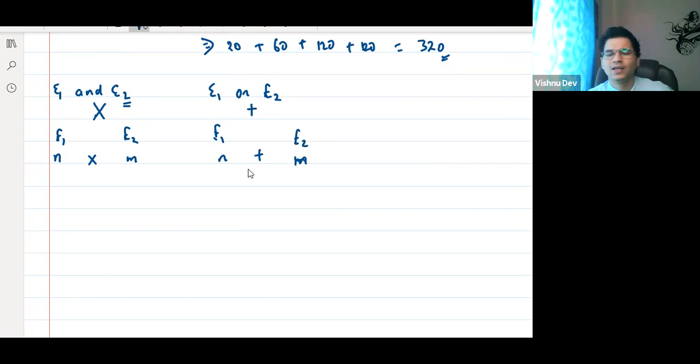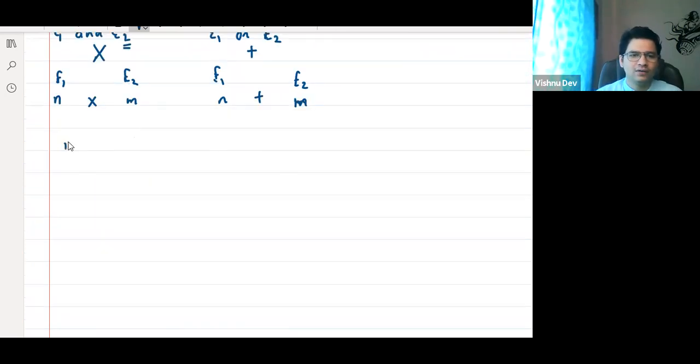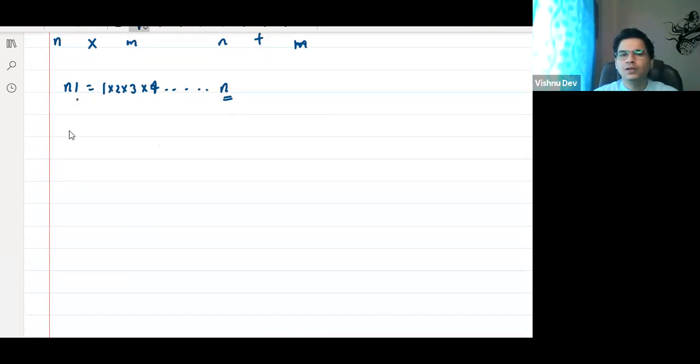Then we talked about factorial. What is factorial? Factorial is the continuous multiplication of natural numbers till that number. Clear? Concept by concept.